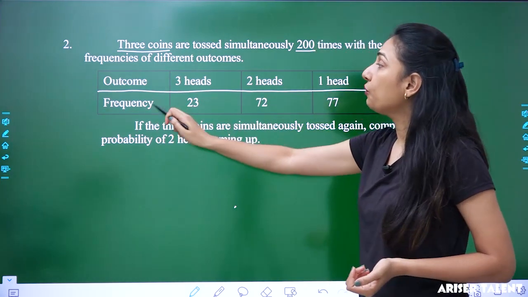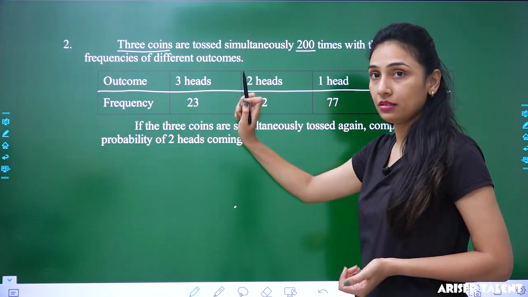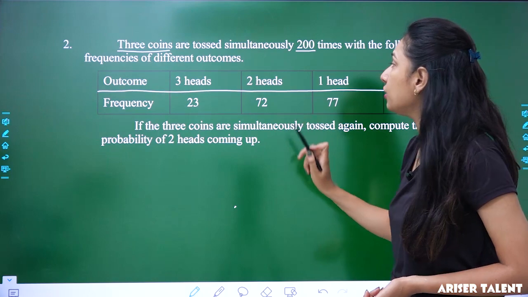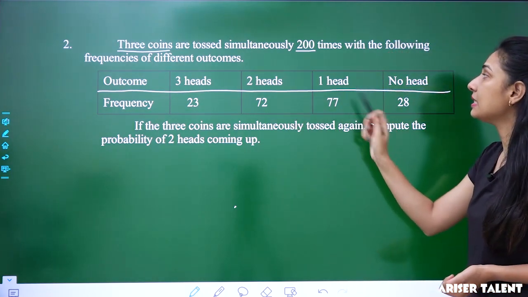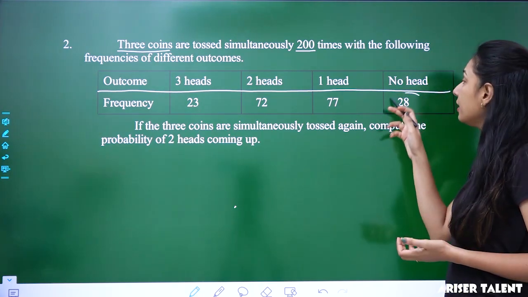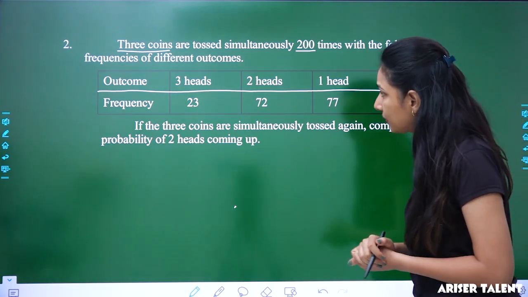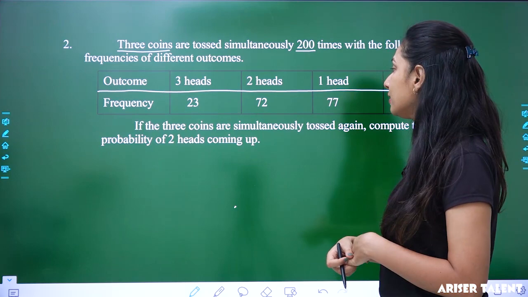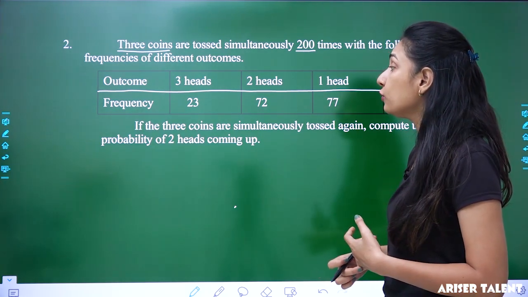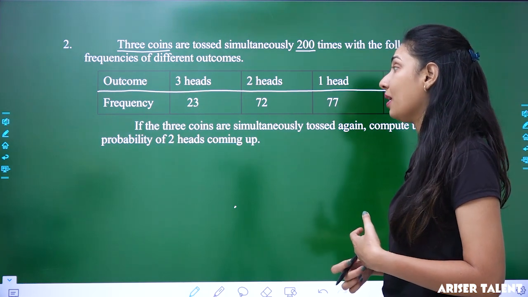The frequency of getting 3 heads is 23, 2 heads is 72, 1 head is 77, and no head, that means all tails, is 28. If the 3 coins are simultaneously tossed again, compute the probability of 2 heads coming up.